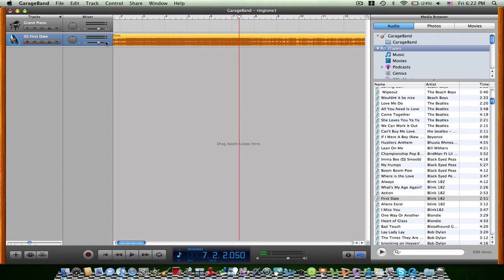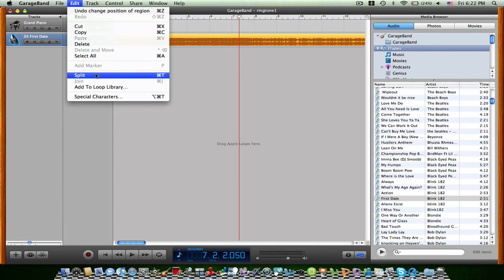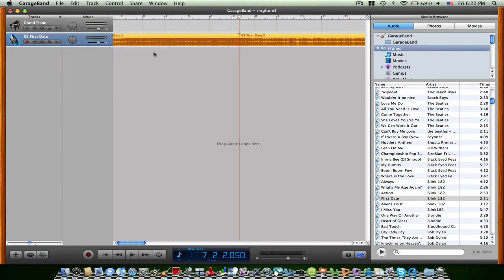And this is where I want my ringtone to start. So once you get it to the exact place where you want it to start, go to track, or go to edit, and then go to split. And then when you want your ringtone to end, you do the same exact thing. So play it.